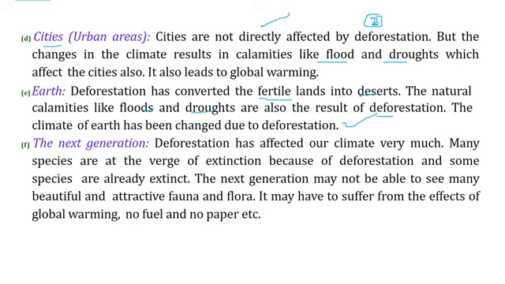So all the climate people, the world leaders, they want the carbon dioxide producing stuff or ways to be stopped for the next generation. Deforestation has affected our climate very much.